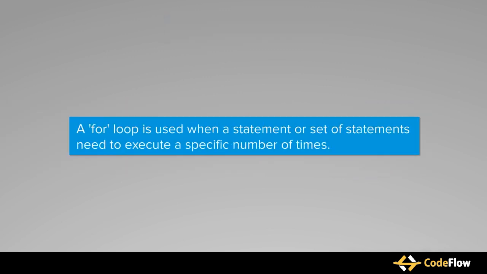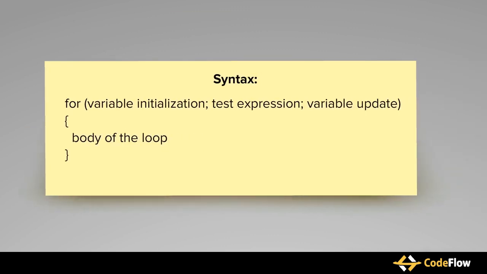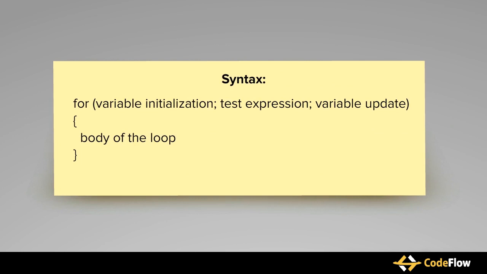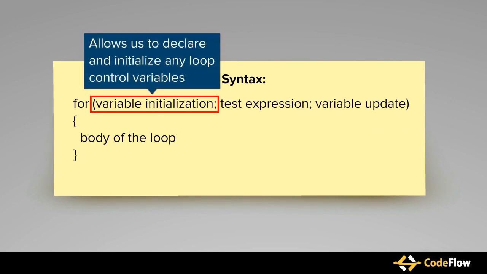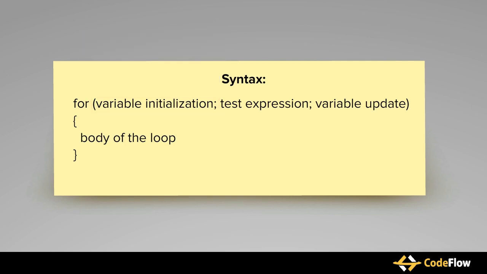A for loop is used when a statement or set of statements need to be executed a specific number of times. The syntax of the for loop is shown here. Let's discuss the flow of control in a for loop. The variable initialization step is executed first and only once. This step allows us to declare and initialize any loop control variables. A loop control variable is used to regulate the number of times the body of a program loop is executed.